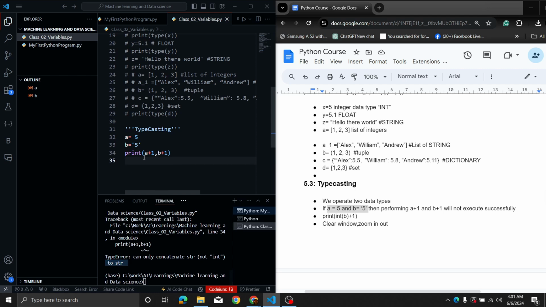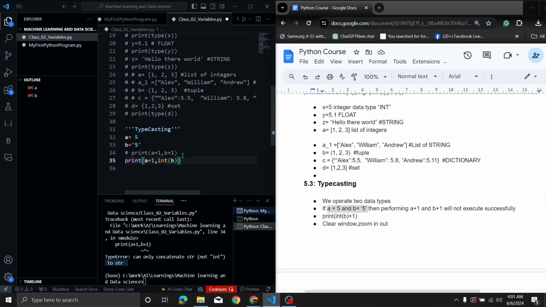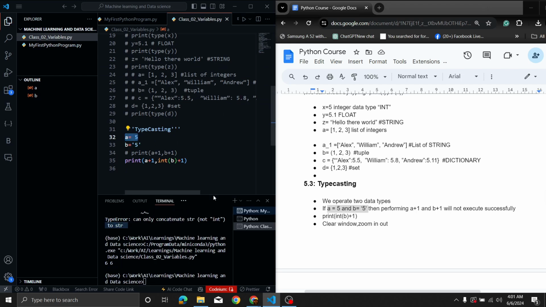So we have to convert this. In order to do that, what you have to do is simply type print a plus 1, then int of b, and then plus 1. Now this will convert our string into an integer. Now let's run it. And as you can see, 6, 6. 6 for this and 6 for this. And this concept is called typecasting.